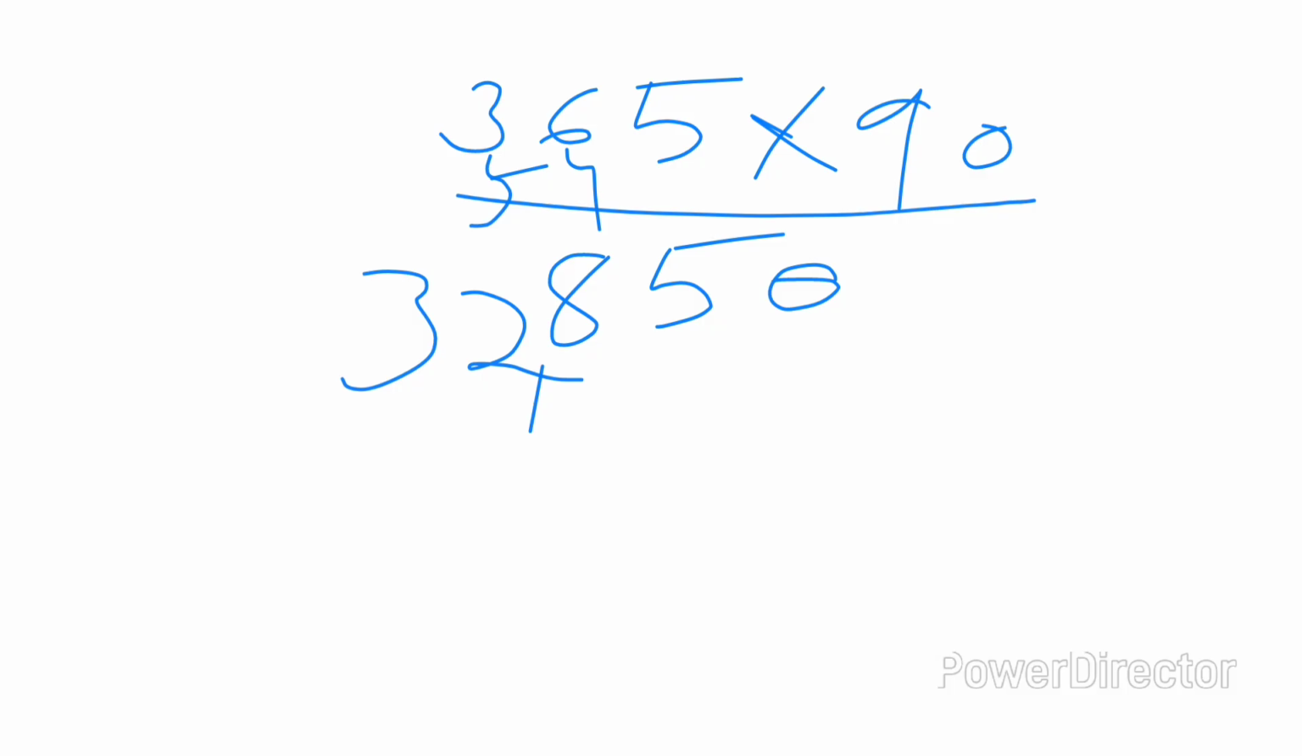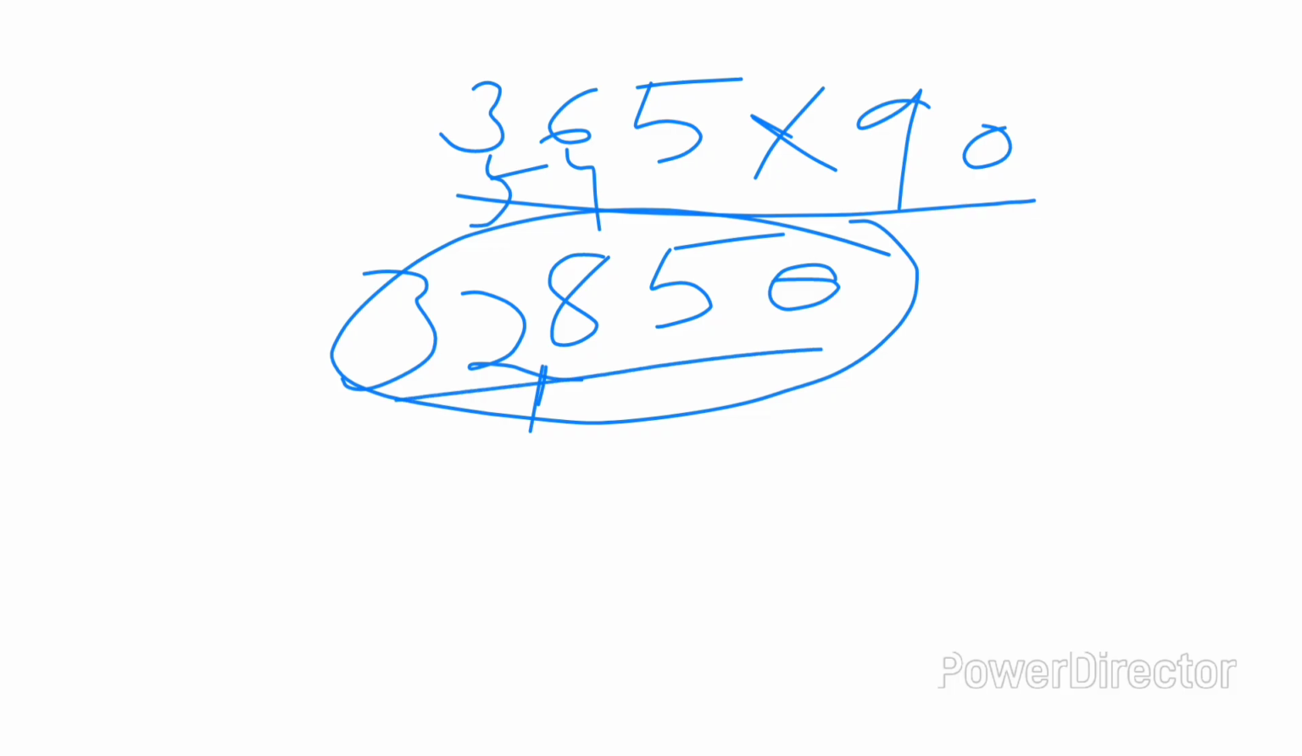Then 9 3s are how much? 27 plus 5 is 32. Then 0. This is very less than 1 lakh, is it? Only 32,850. If a person lived for 90 years, this is the number of days.